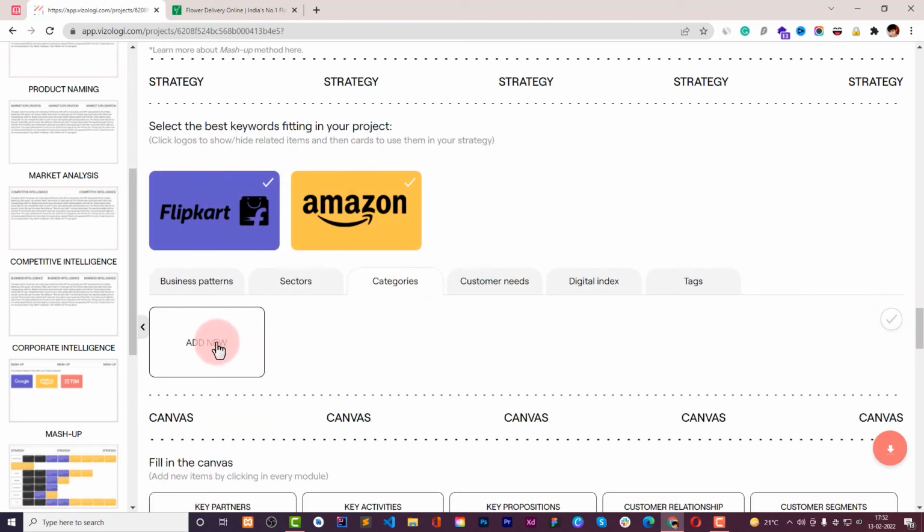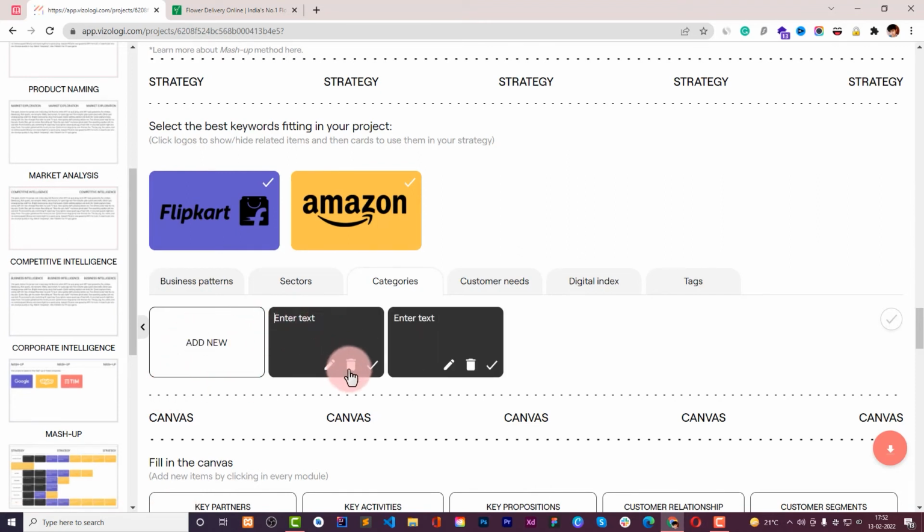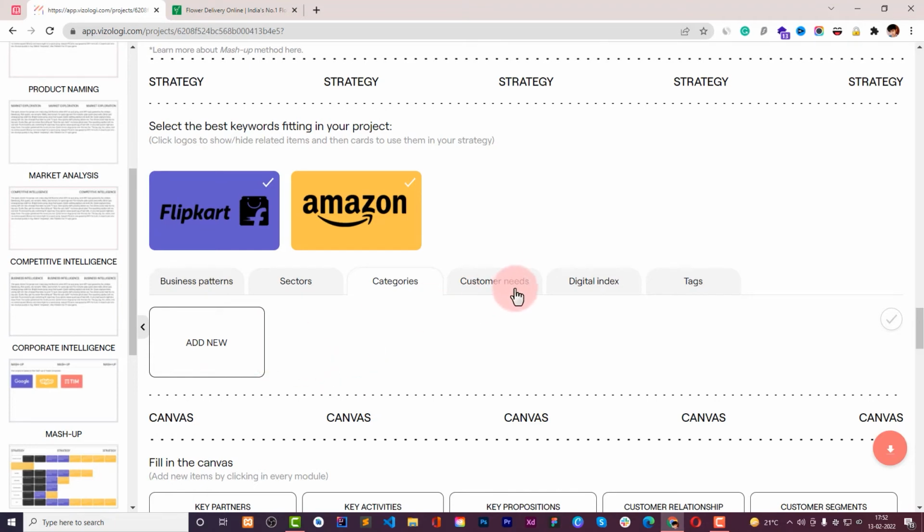And in categories we can add the categories. Okay, we don't find categories in any of them, so we can add a custom category as well by writing the name here. Okay, you can add the categories.